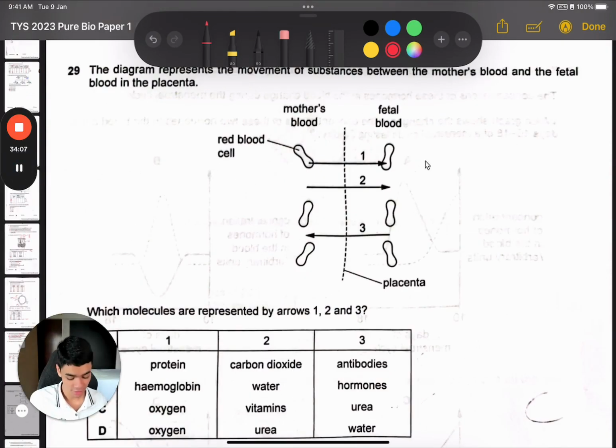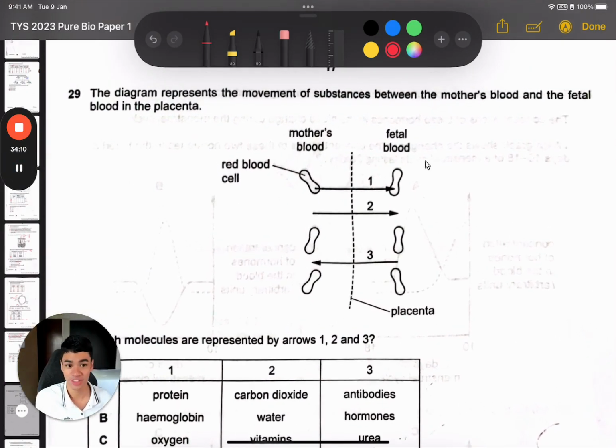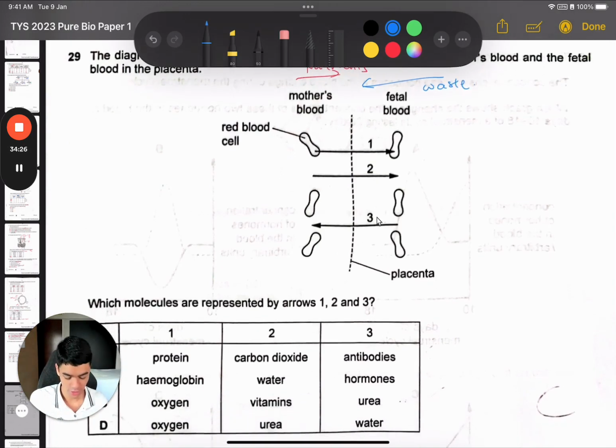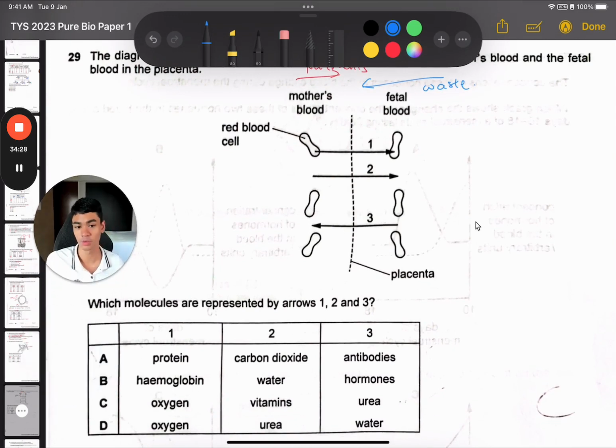Question 29. The diagram represents movement of substances between mother's and fetus blood in the placenta. So overall, there is a movement of nutrients towards the fetus. And overall, there is a movement of waste from the fetus. Okay, this is the overall net movement of substances. So which molecules? Number 1, protein and hemoglobin. Now maybe some proteins can get through, but this is usually in our syllabus, proteins are too big to pass through capillaries. Then hemoglobin, nope, because that would be contained within red blood cells.